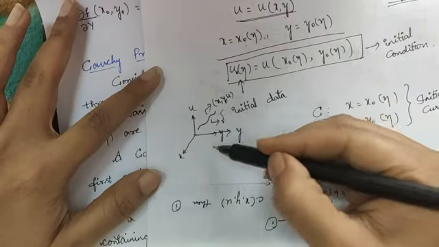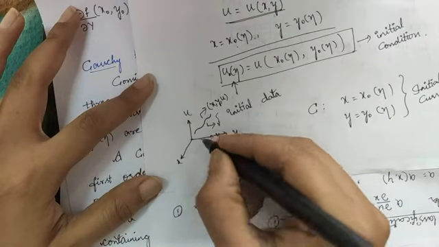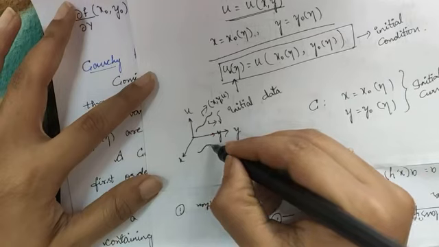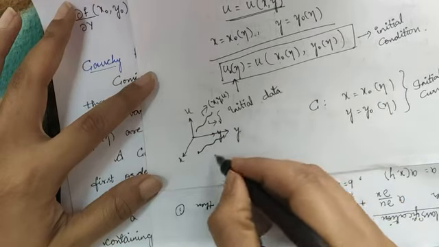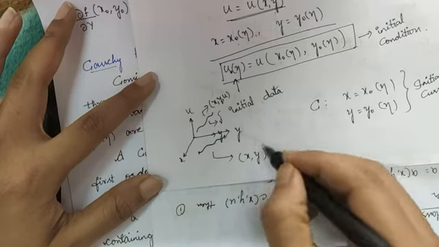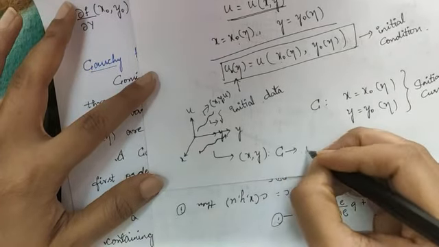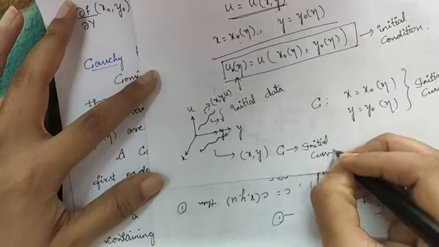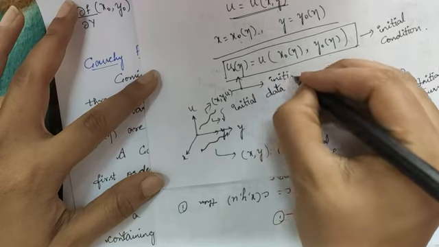If I take the projection of this, the projection is nothing but the shadow of this, right? So I will get that shadow or projection in my xy plane. This is nothing but the curve C. Now this is nothing but the initial curve and this is nothing but the initial space.